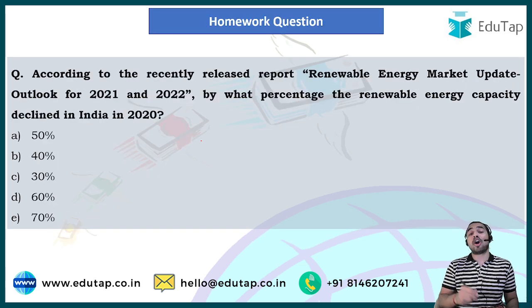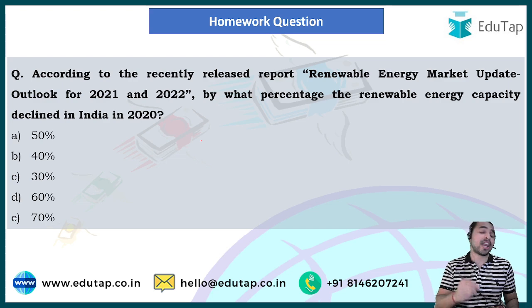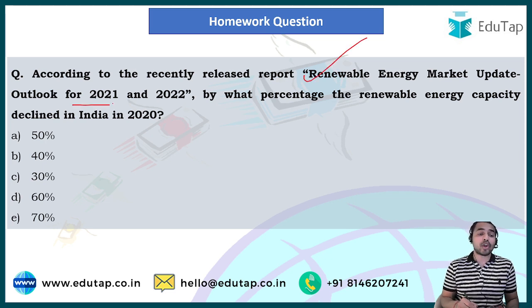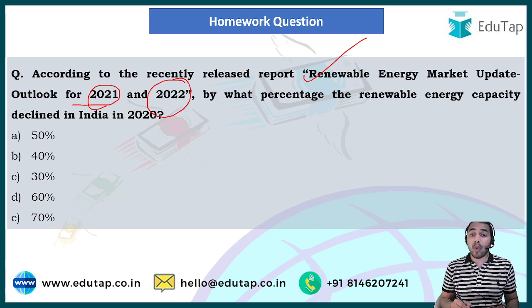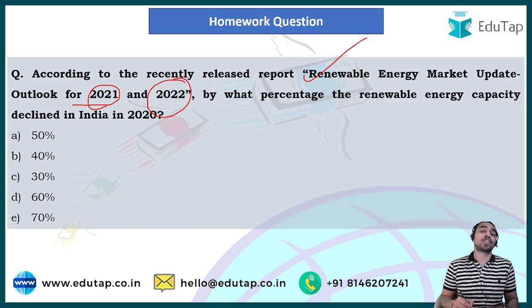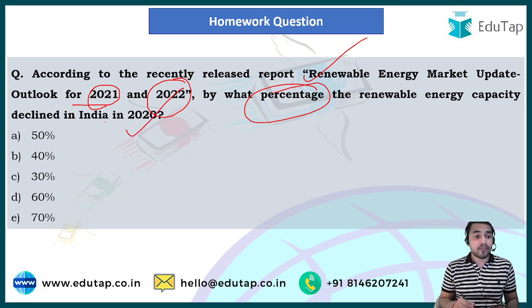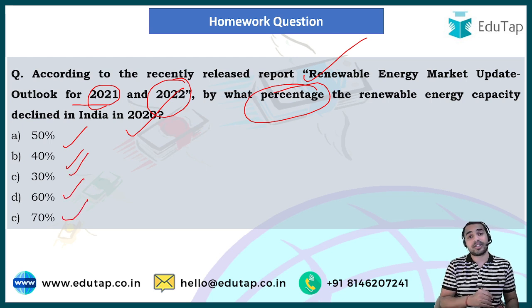Now we are moving on towards the homework question, and you are all requested to answer this question in the comment section below. I will be answering this question in the next session. The question is, according to the recently released report titled Renewable Energy Market Update Outlook for 2021 and 2022, by what percentage has the renewable energy capacity declined in India in the year 2020? The options are 50%, 40%, 30%, 60%, 70%. Kindly answer this question in the comment section below.